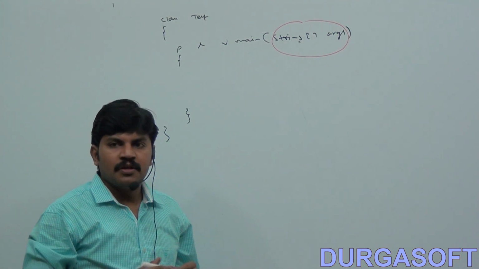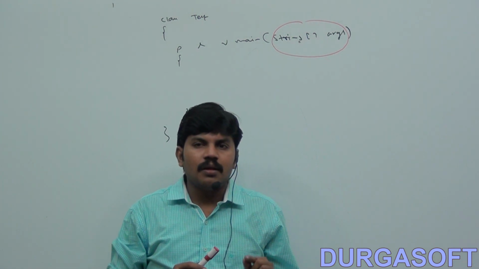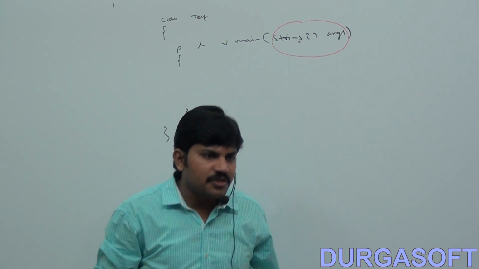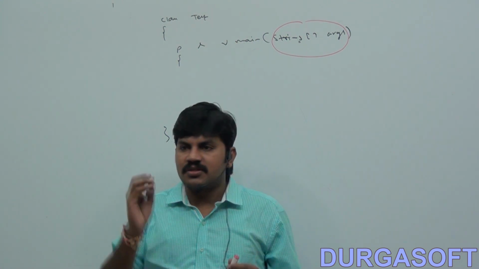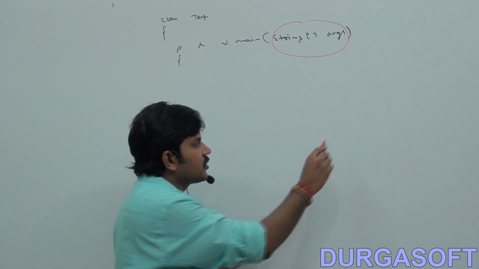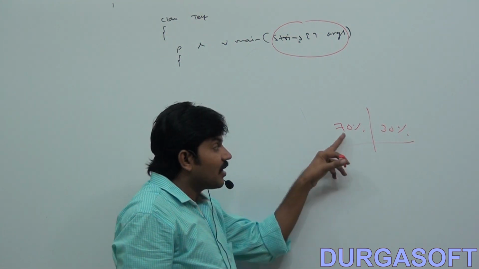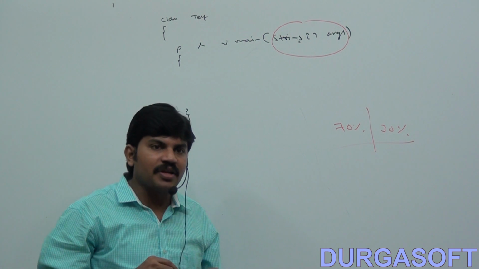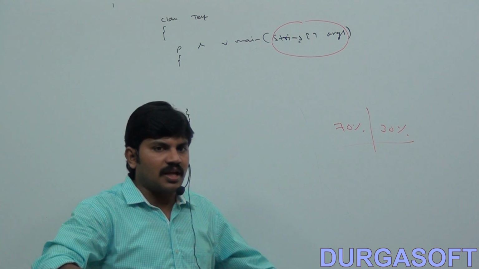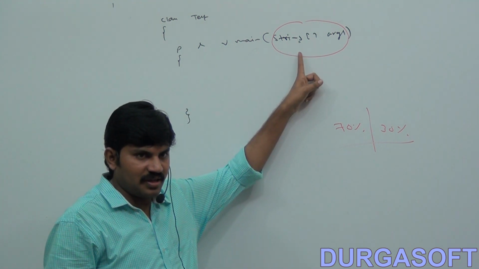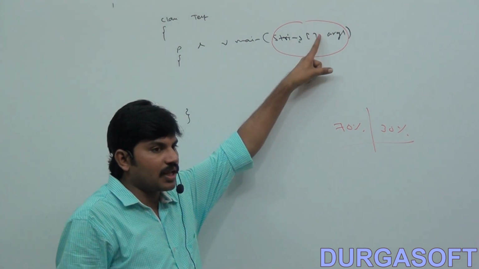The simple reason is, in Java, if you consider any program, can you tell what is the most commonly used object? String object. In any Java program, the most commonly used object is the string object. If you consider it, almost 70% is string objects and 30% non-string objects. The number of string objects we use is more compared with other types. That's why the most commonly used type is recommended for the argument.